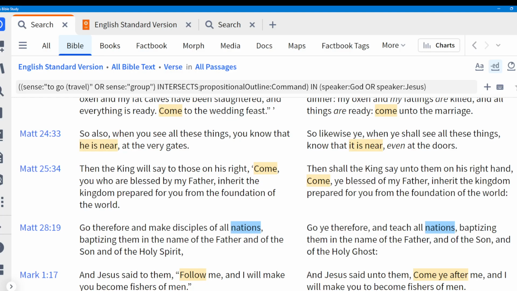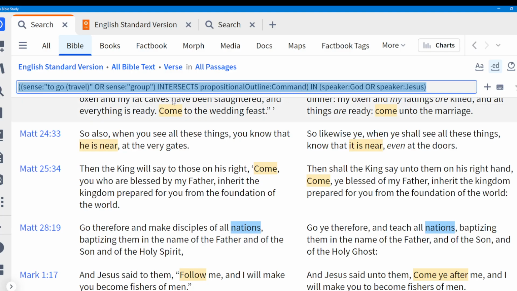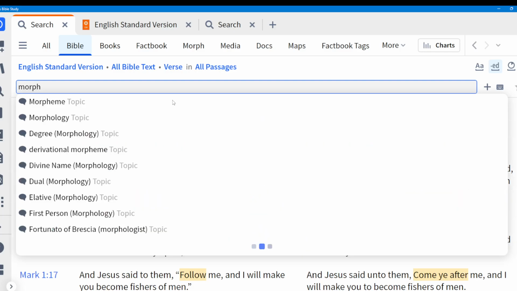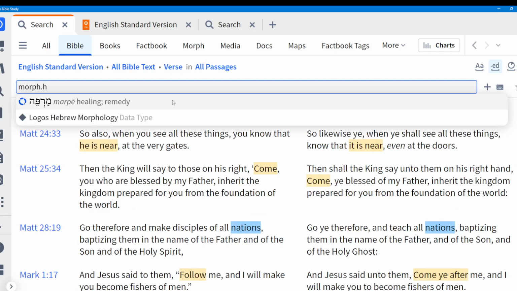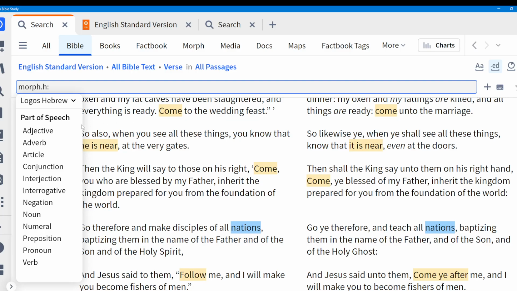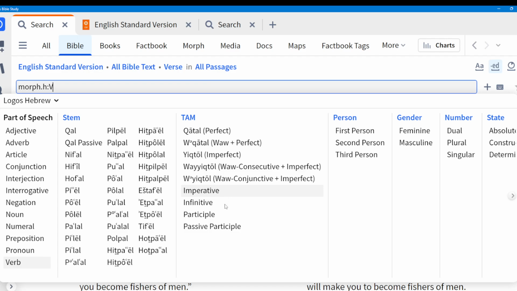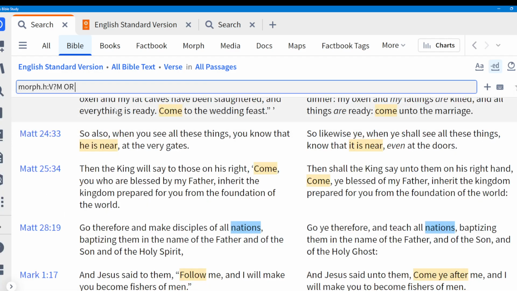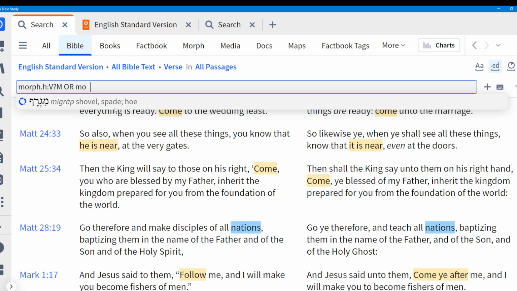There's other ways you could go about it. Instead of propositional outline command, you could use the speech act tagging. You could use the Hebrew morphology, like if I do morph Hebrew, then it will let me say I'm looking for a verb, and I'm looking for a verb that's an imperative, and or a Greek word that's an imperative.